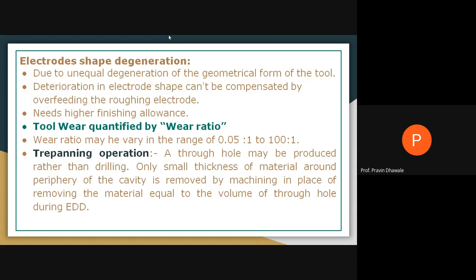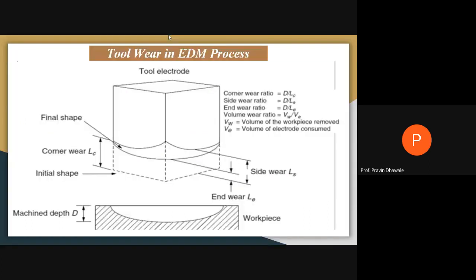That will be a major aspect while covering the electrode.